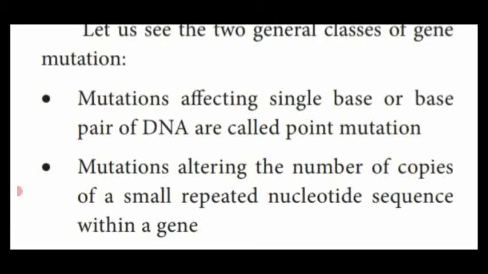The second, mutation altering the number of copies of a repeated nucleotide sequence within a gene. Normally they are arranged in a polynucleotide sequence in DNA. In that sequence, repeated nucleotide sequence copies are produced due to mutation within a gene. These are the 2 general classes of gene mutation.